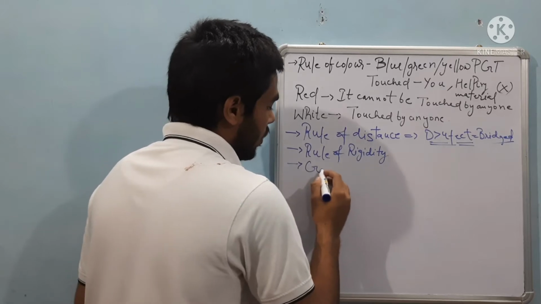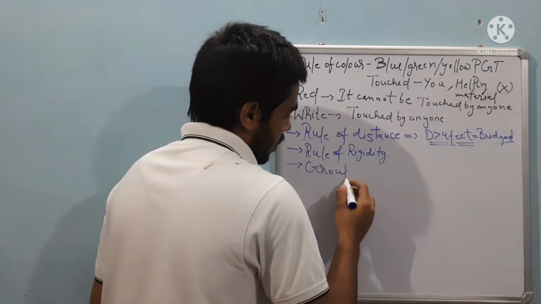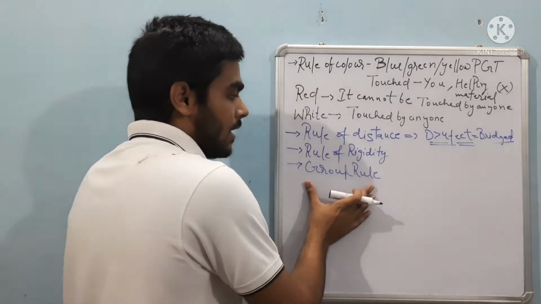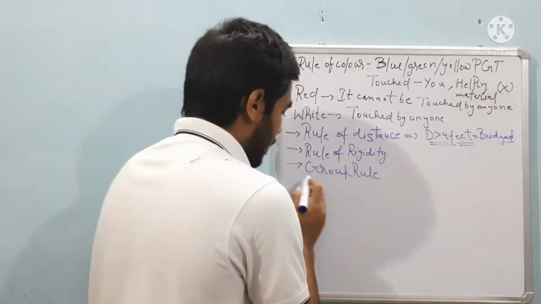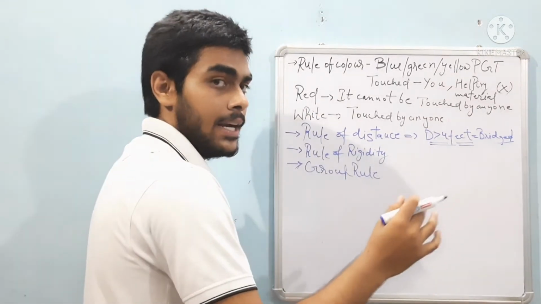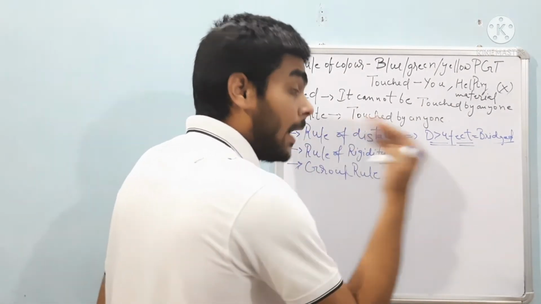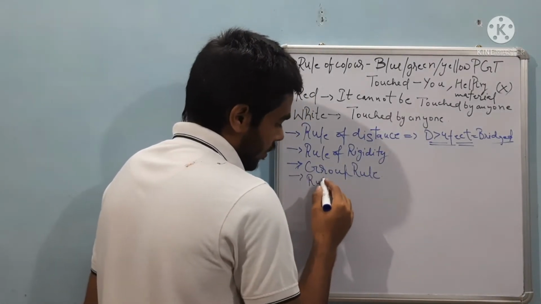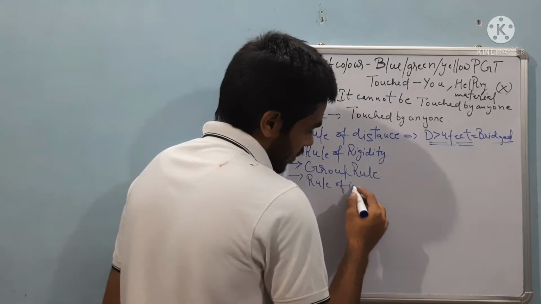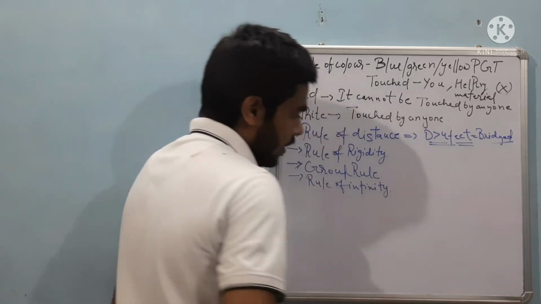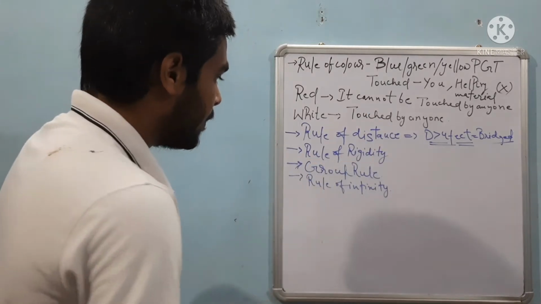Now the group rule. I will make you understand this with the process only. It will be a better understanding for you when I explain it in the process. So group rule done, then the rule of infinity. I will explain this rule also in the process only. So these are the rules.